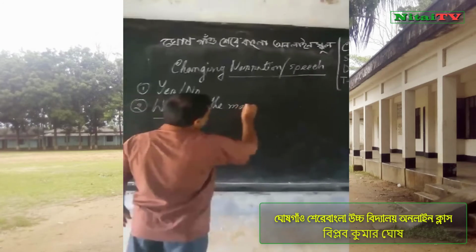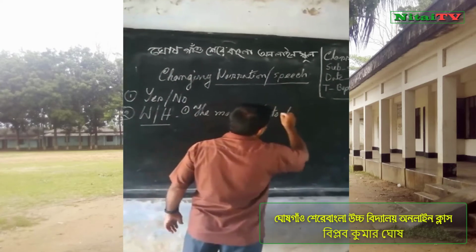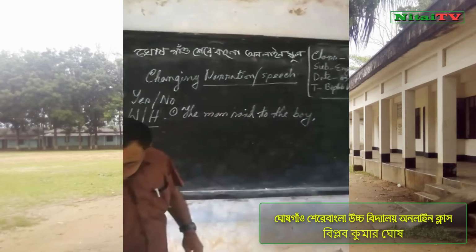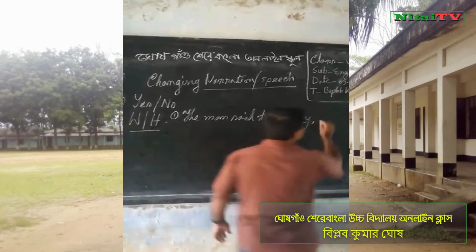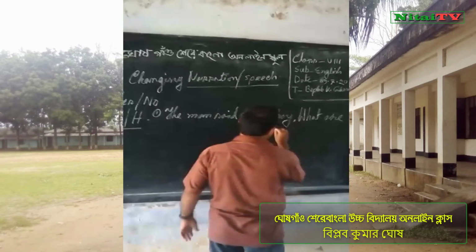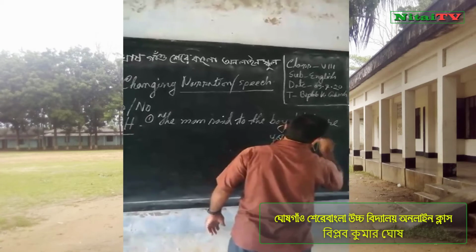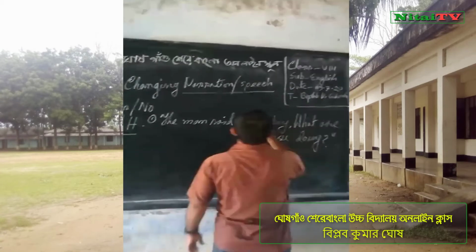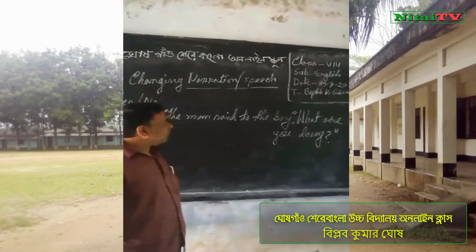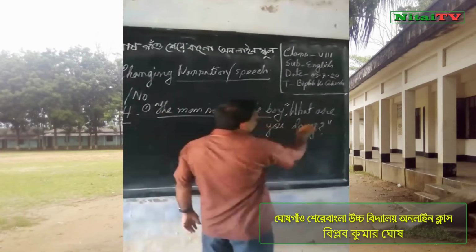The man said to the boy, comma, what are you doing? What are you doing? Dear student, you notice in these sentences, reporting verb and reported speech.